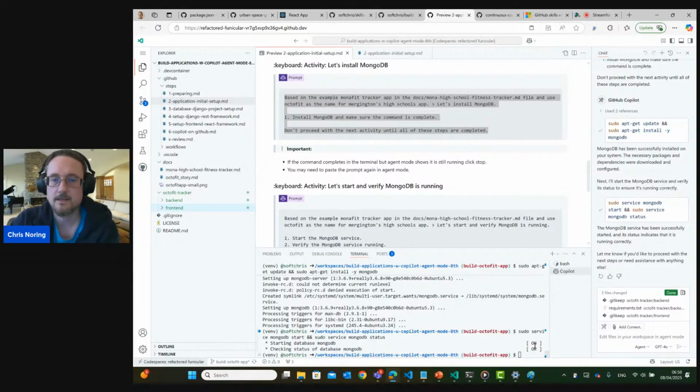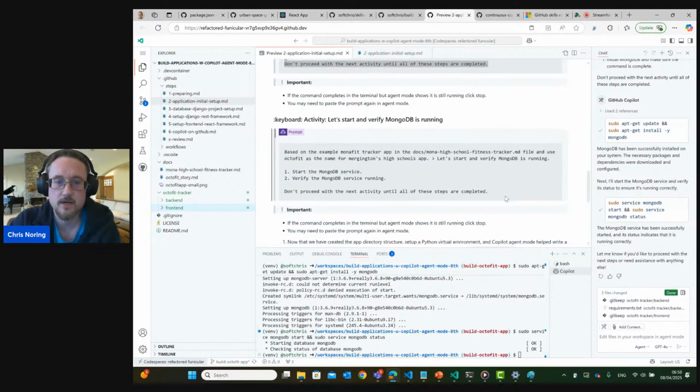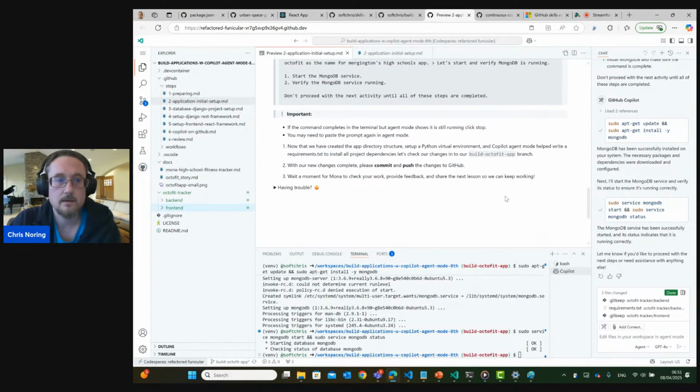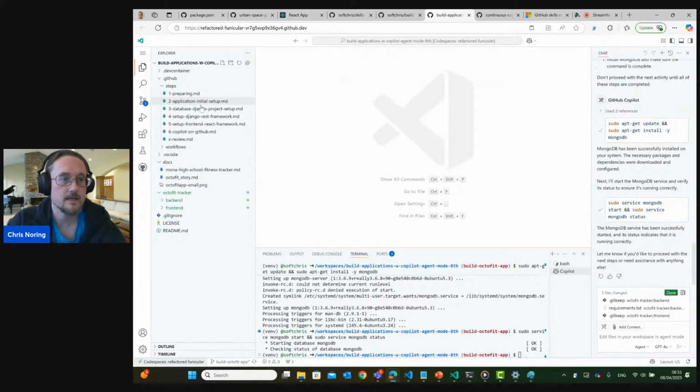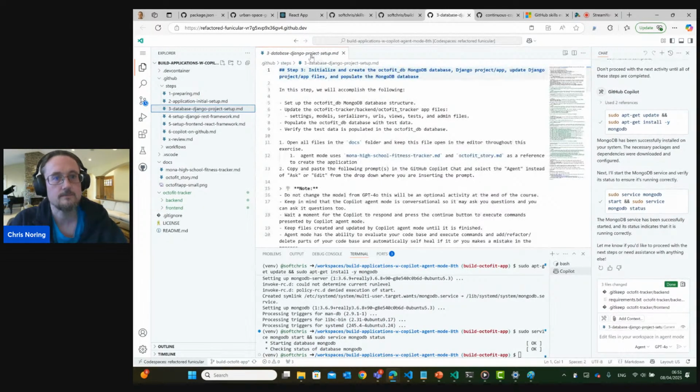Fantastic. That means that the database part is running. Of course, the database doesn't have any data yet, but that's something we need to address. And yeah, I believe we are done with this second instruction file. So let's move on to the third one.